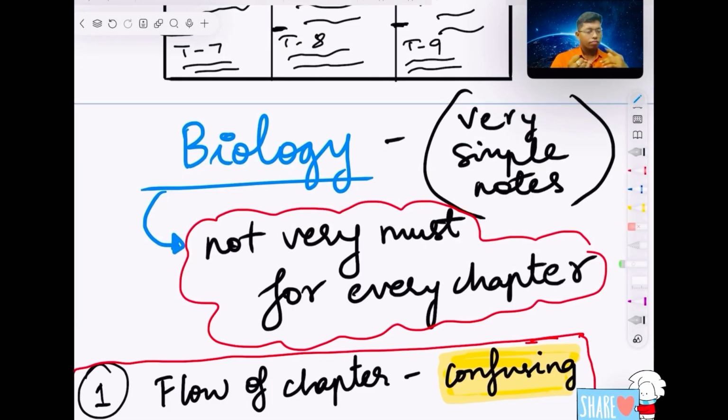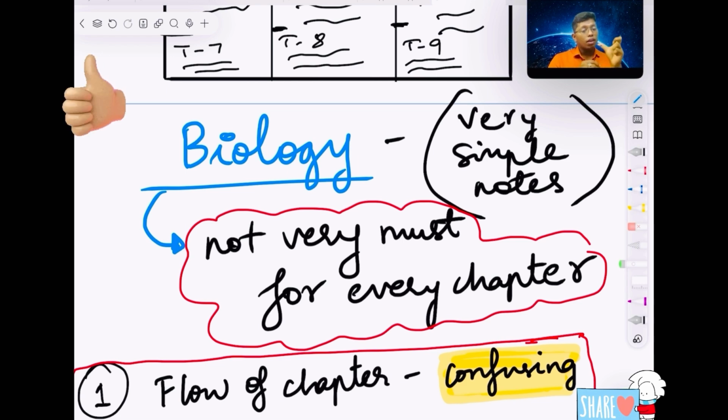For bio, definitely you don't have to make short notes. It depends on you whether you want to make short notes or not. It is up to you, I will say. The reason is many of them will understand only by reading NCERT. Some will be there, but mostly they will not be able to understand because the chapter will be new for you.